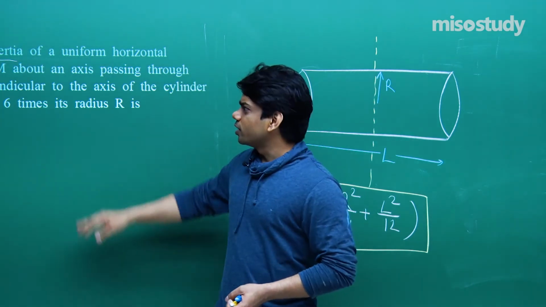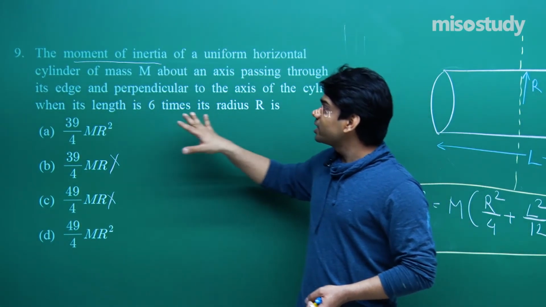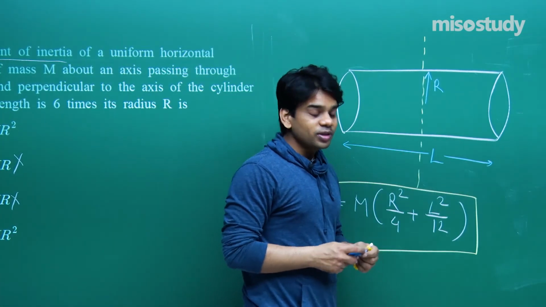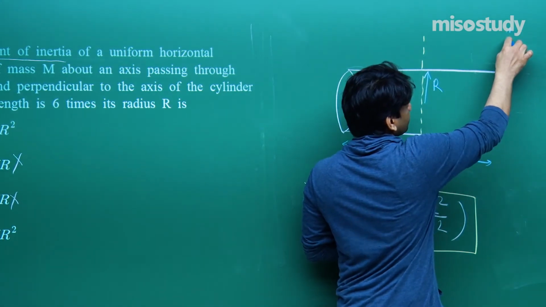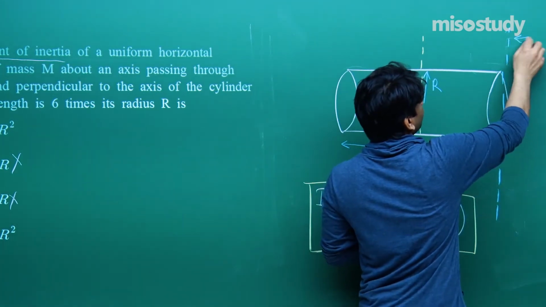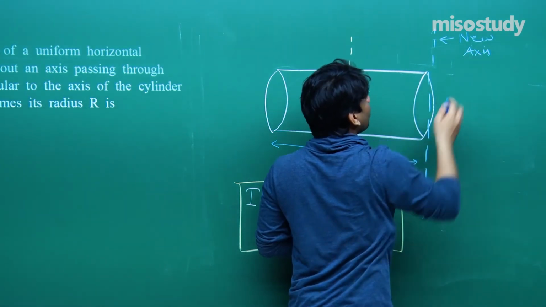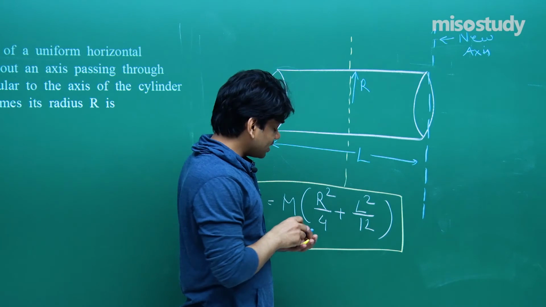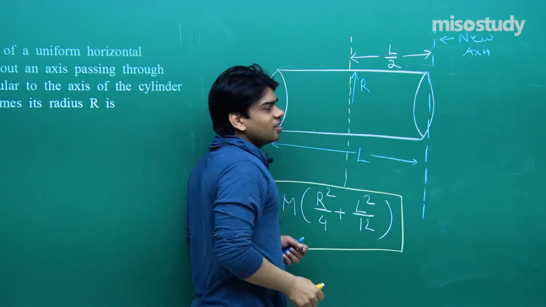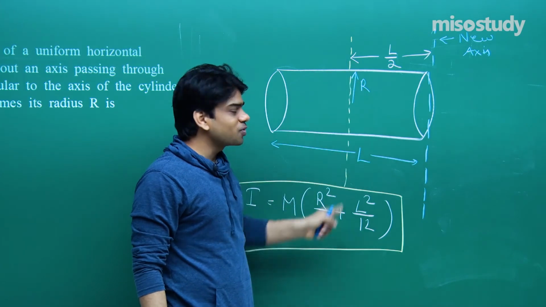Now it says the moment of inertia of a uniform horizontal cylinder of mass m about an axis passing through its edge and perpendicular to the axis of the cylinder. This is the axis of the cylinder, and perpendicular to the axis of the cylinder is this. This is the new axis about which we have to find the moment of inertia. Now how to comment on this? The distance from this axis will be L by 2. This axis is passing through the center of mass.